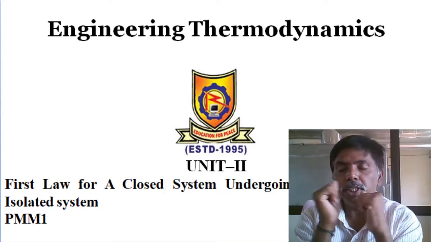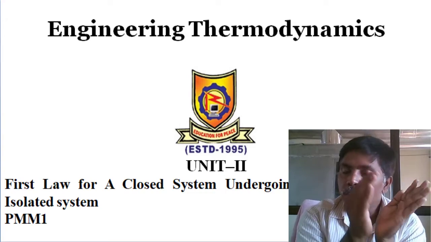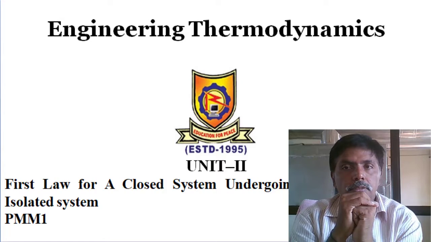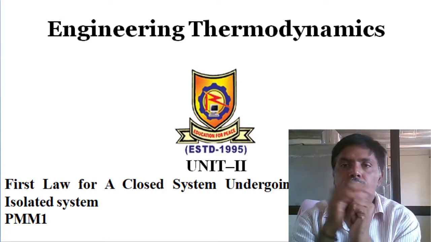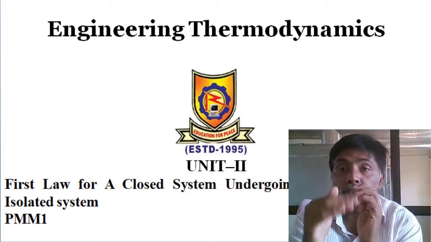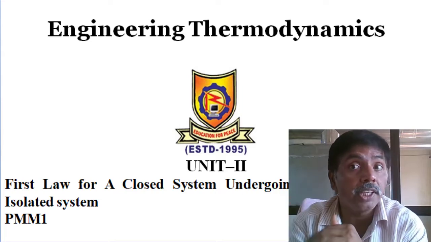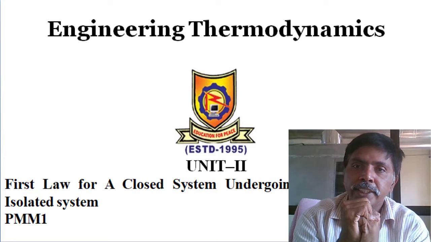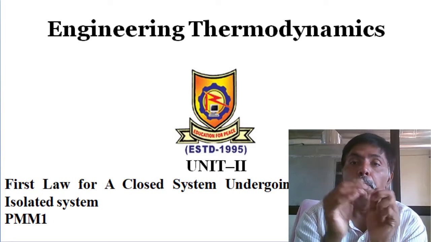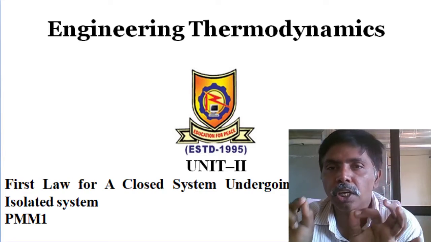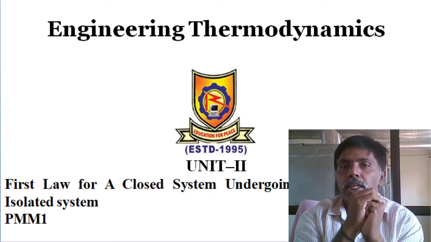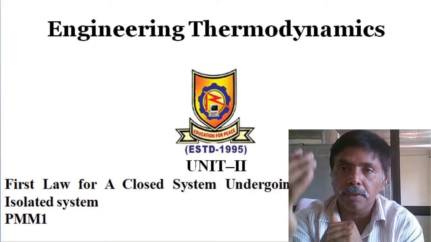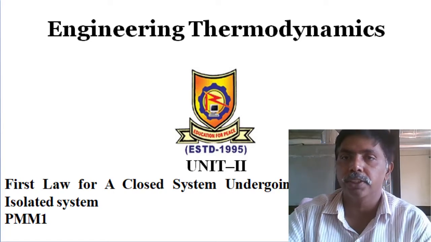Today's class will discuss the first law of thermodynamics for a closed system undergoing an individual process, for the state change, and the first law of thermodynamics for isolated systems. So we will complete the closed system, and after that we will discuss the isolated system. Next, the third topic: perpetual motion machine of the first kind. It is a violation of the first law of thermodynamics. How it violates, we will discuss at that point.